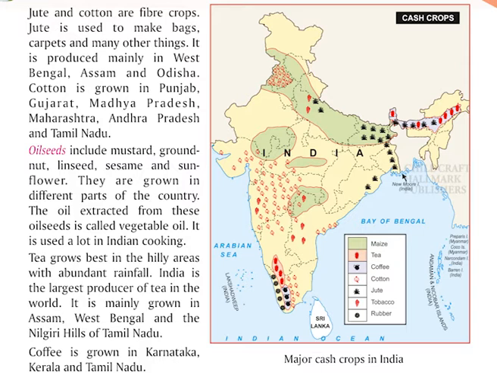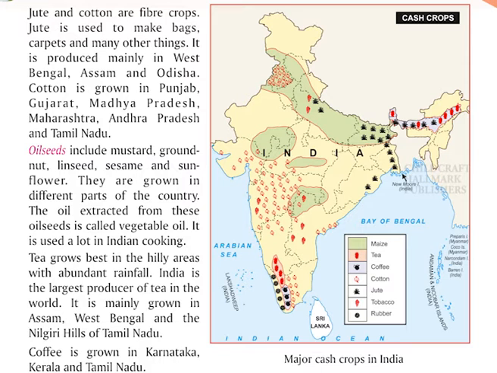Oilseeds include mustard, groundnut, linseed, sesame and sunflower. They are grown in different parts of the country. The oil extracted from these oilseeds is called vegetable oil. It is used a lot in Indian cooking.